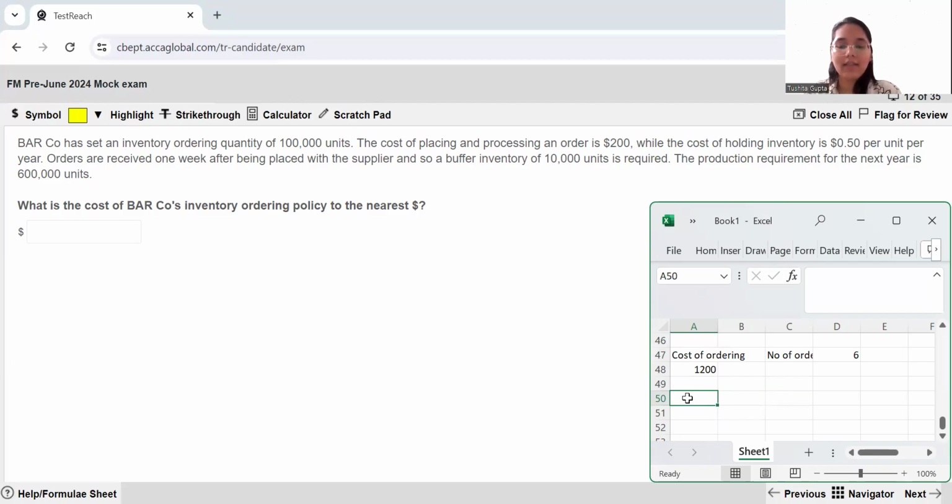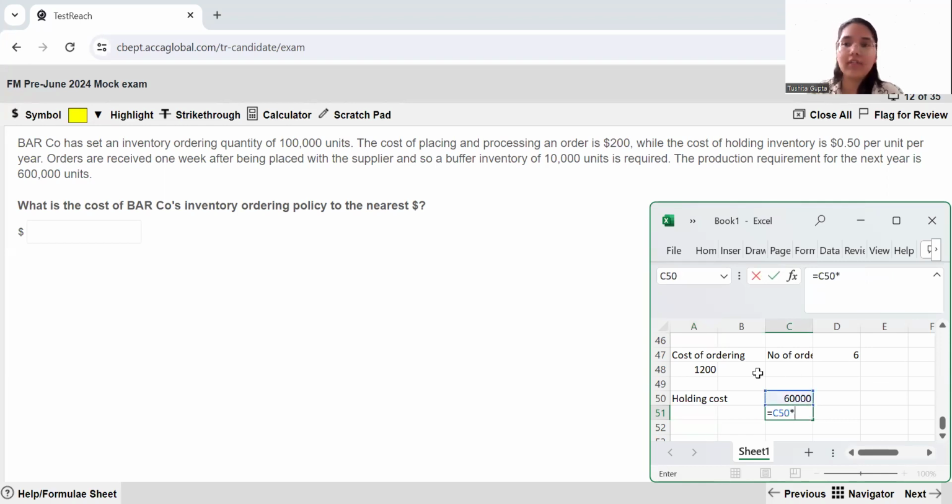So let us calculate the holding cost. Number one, let's find out the units. How many units are we going to be holding? Firstly, it's going to be the average units, which is 100,000 divided by 2, plus the buffer inventory. Buffer inventory is given to you as 10,000. So holding cost in total is going to be applicable to 60,000 units.